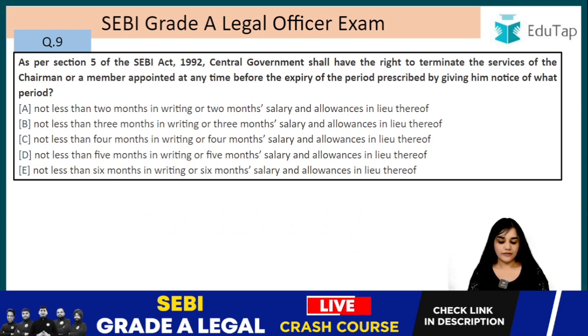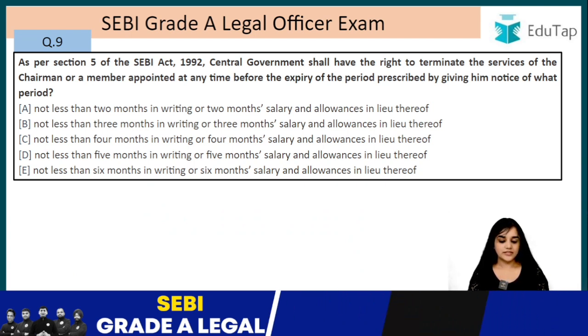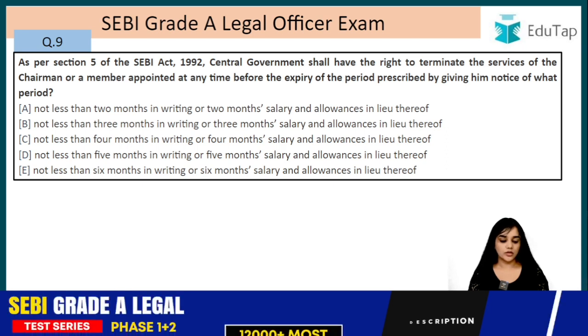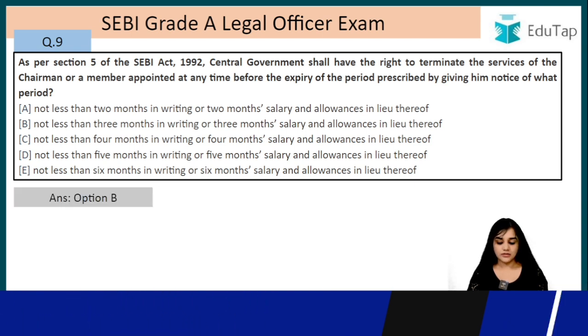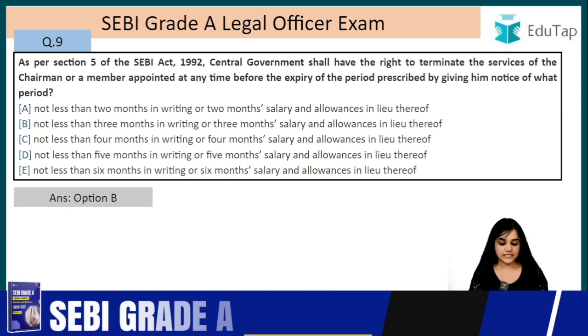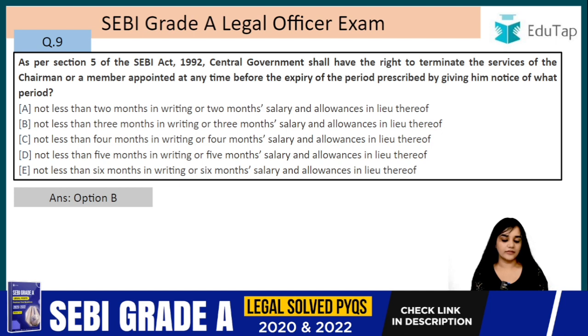As per section 5 of the SEBI Act 1992, the central government shall have the right to terminate the services of the chairman or a member appointed at any time before the expiry of the period prescribed by giving him notice of what period? So the answer is B, not less than 3 months in writing, or 3 months salary and allowances in lieu thereof.